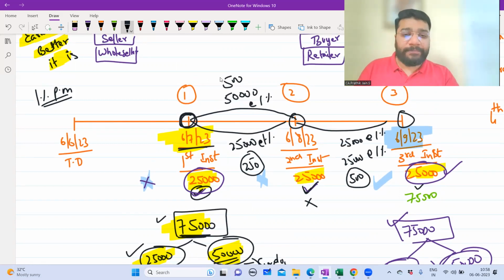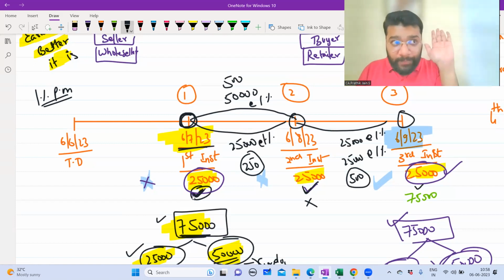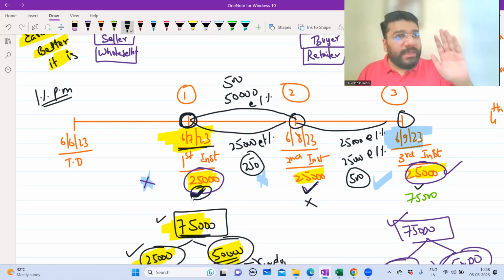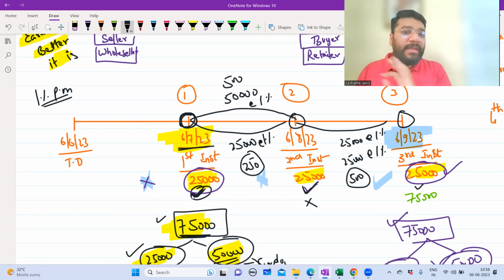Now, can I say that had the buyer made this 25,000 payment to the seller as per the contract, the seller would have received the 25,000 rupees. And let's imagine that the seller is not giving that 25,000 to the manufacturer. The wholesaler is not paying the manufacturer; instead, he is keeping the 25,000 with himself.